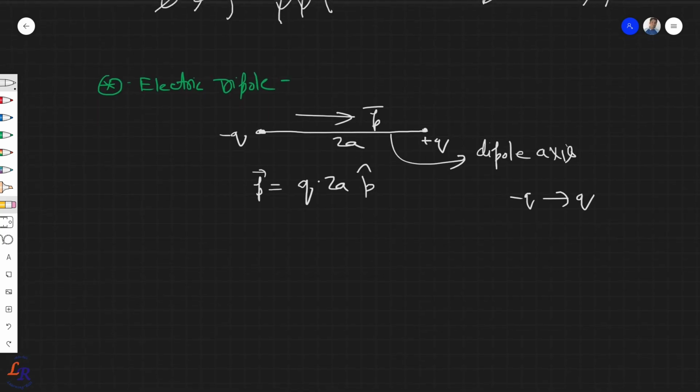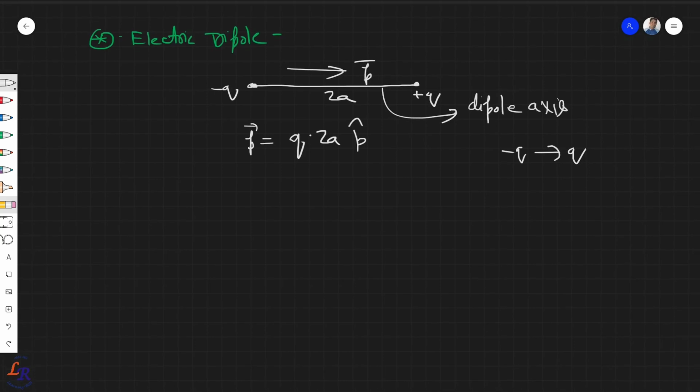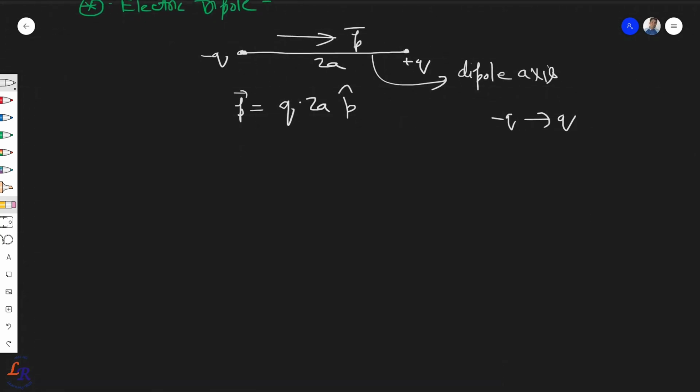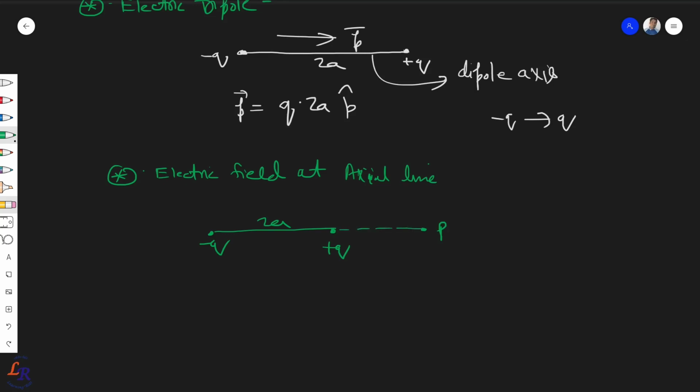Now let's have the expression of the electric field due to an electric dipole, which we have already seen. So let's say it is an axial line, for example, this is your minus Q and this is your plus Q, right? And they are separated by a distance 2a, and if you want to find the field at an axial point which is far from the center, the distance from the center being, let's say, r, then you can find what the electric field would be at this point due to this dipole, right?